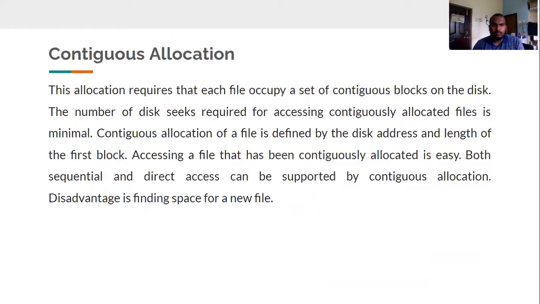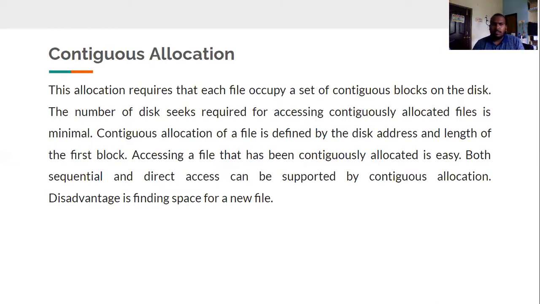Contiguous allocation. This allocation requires that each file occupies a set of contiguous blocks on the disk. The number of disk seeks required for accessing contiguously allocated files is minimal. Contiguous allocation of a file is defined by the disk address and the length of the first block. Accessing a file that has been contiguously allocated is easy. Both sequential and direct access can be supported by contiguous allocation.